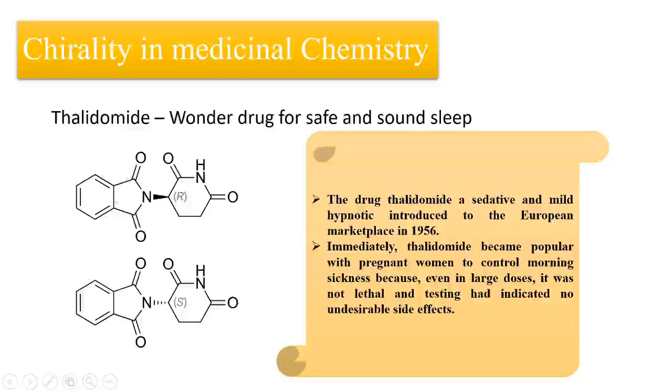This molecule, if you see, has one chiral center. And when you have a chiral center, definitely there are two isomers present. The drug was given in the racemic form. Now, what do you mean by racemic? Everyone knows that racemic is a 50-50 composition of the two enantiomers. So the drug given at that time was a 50-50 composition.